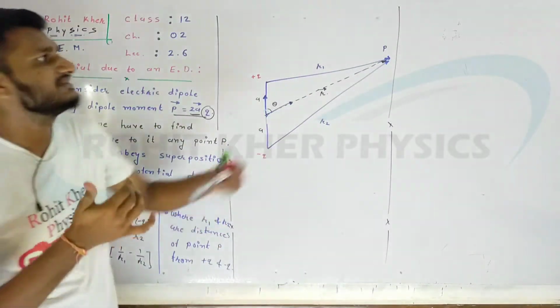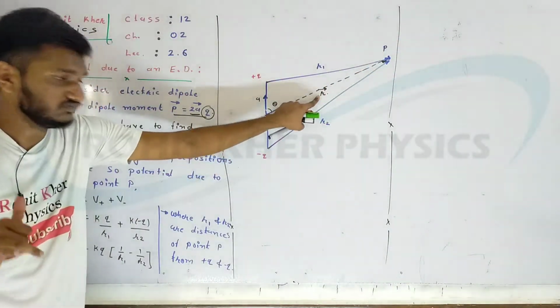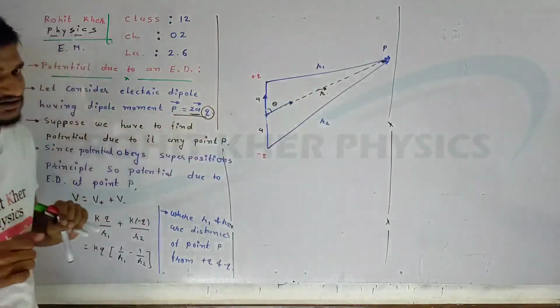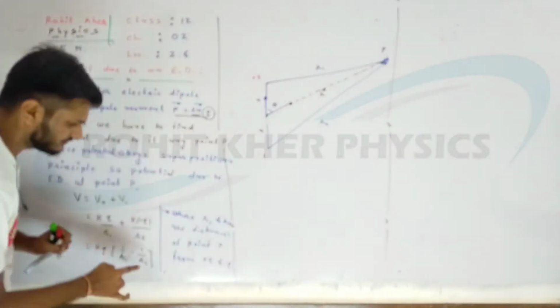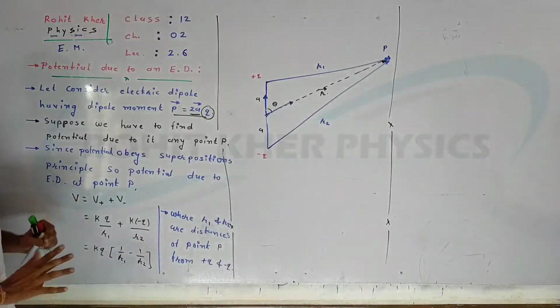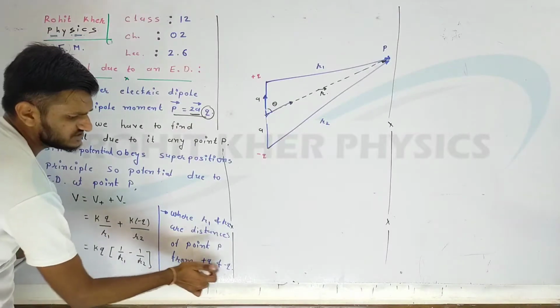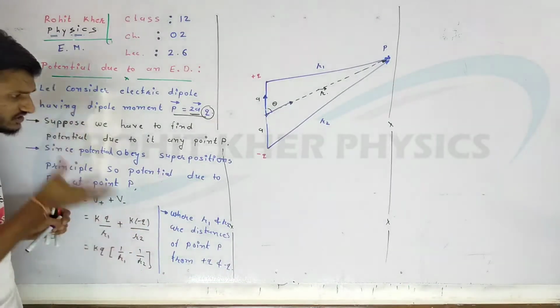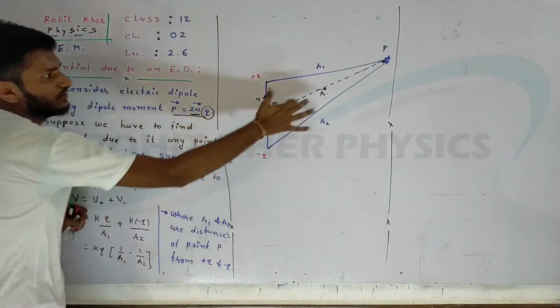So we have to find the potential at point P in terms of r, not r1 and r2. Here we found the potential, but it is in terms of r1 and r2, which are just the distances of point P from plus Q and minus Q. So now we have to find the potential in terms of small r.